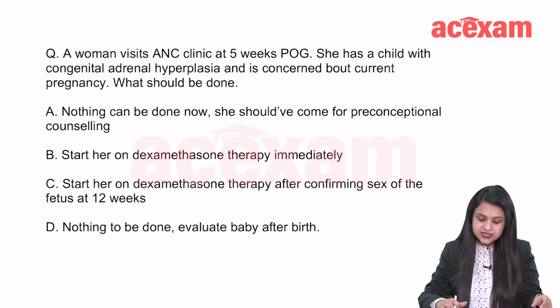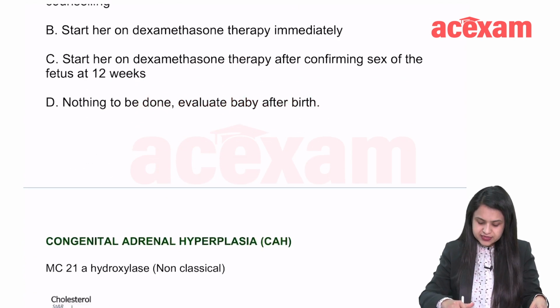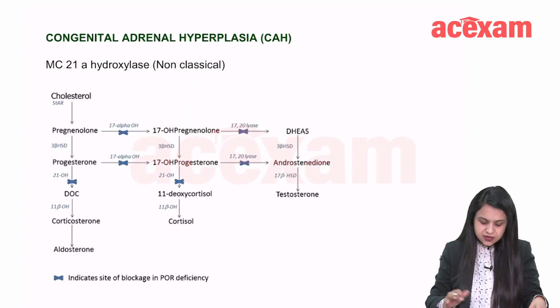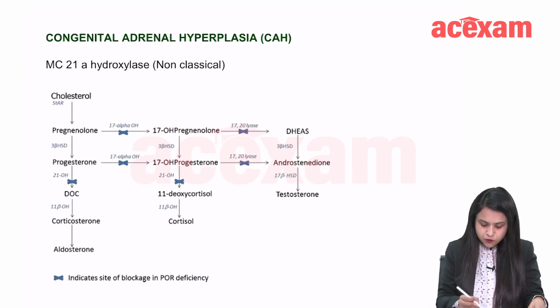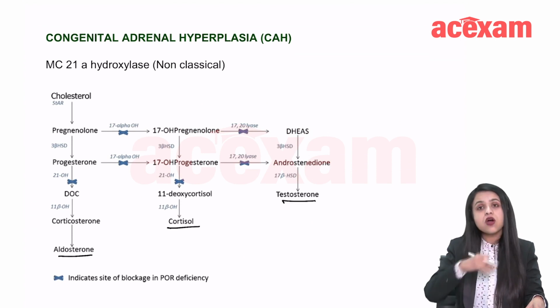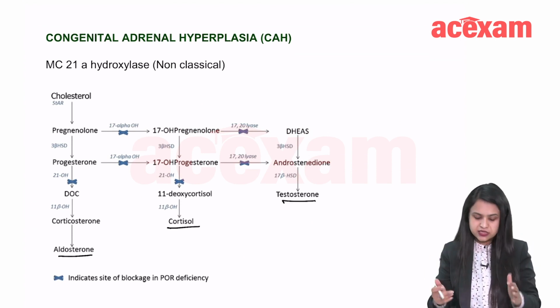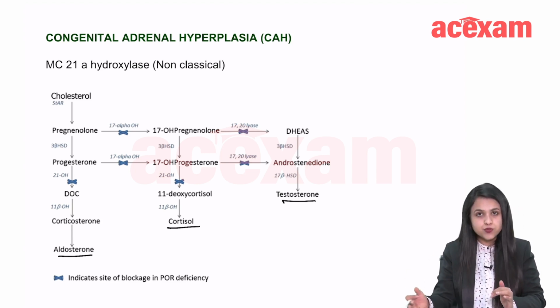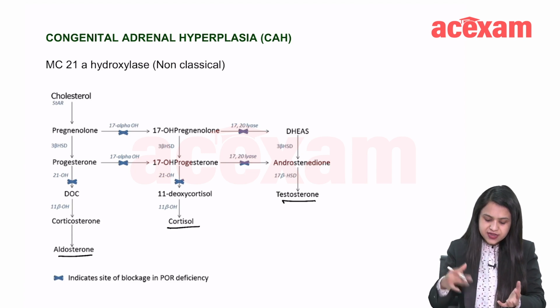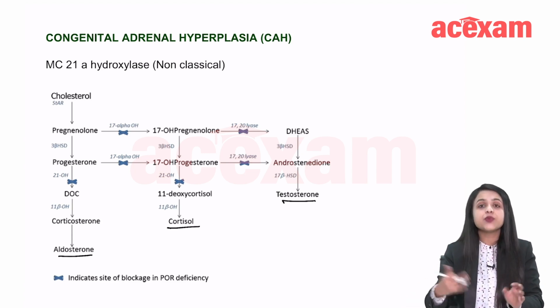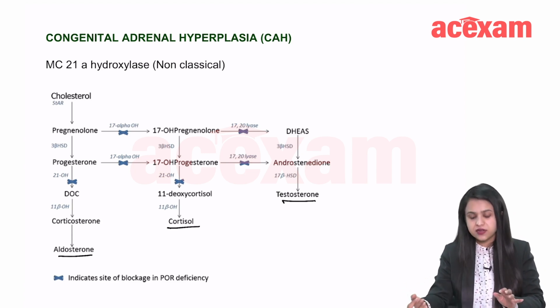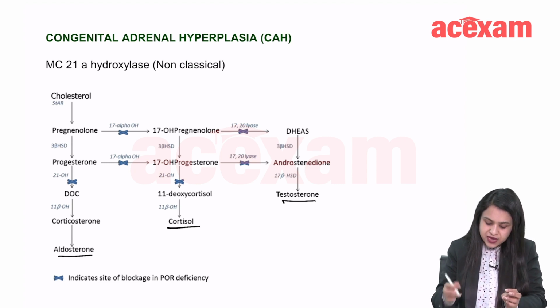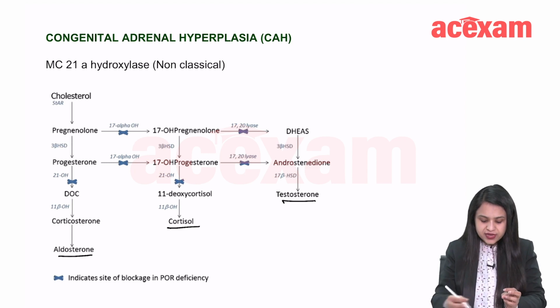Now, to understand what is congenital adrenal hyperplasia, in this, the cholesterol basically forms aldosterone, cortisol and testosterone, and all these pathways are interrelated, right? So, there are various enzymes responsible. One is 17 alpha hydroxylase, then we have 21 alpha hydroxylase, 11 beta hydroxylase, and if these enzymes are deficient, what happens?